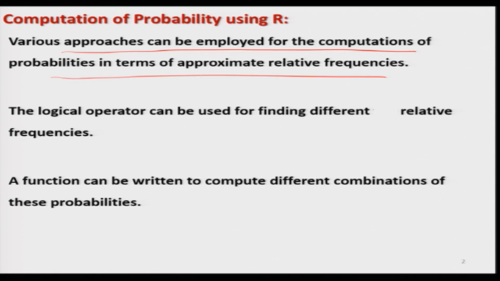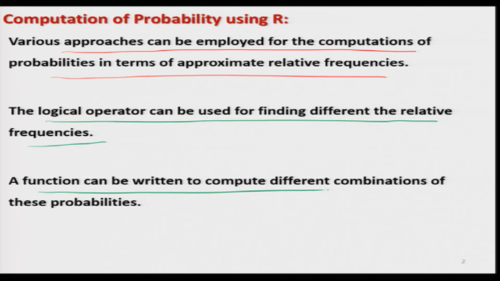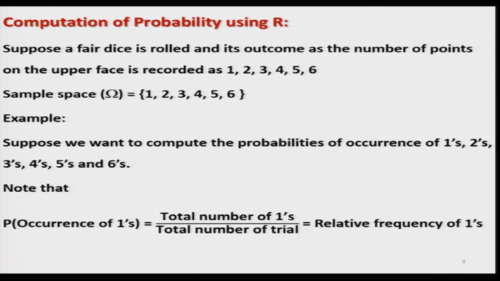If you remember, in the beginning, when I was introducing various concepts in R software that would be useful, we talked about logical operators. Logical operators can be used for finding different types of relative frequencies. A function can be written to compute different combinations of these probabilities, meaning simple programs can be written which compute different types of probabilities. So let me take a very simple example that you understand from the theory point of view, employ the same thing in the R software, and compute different types of probabilities.